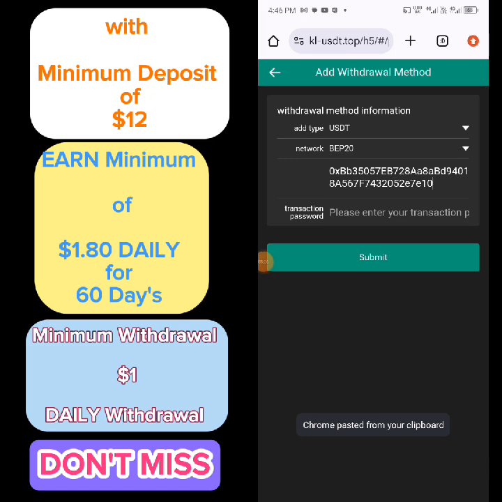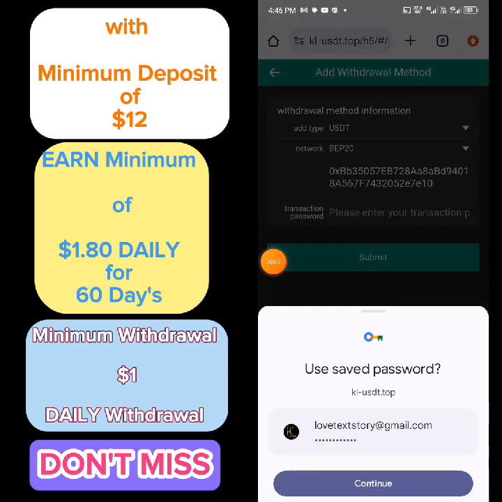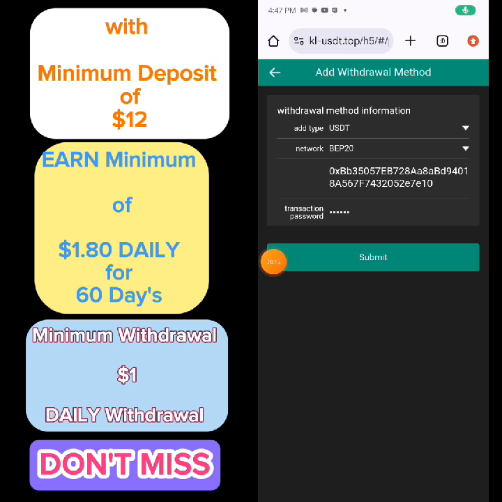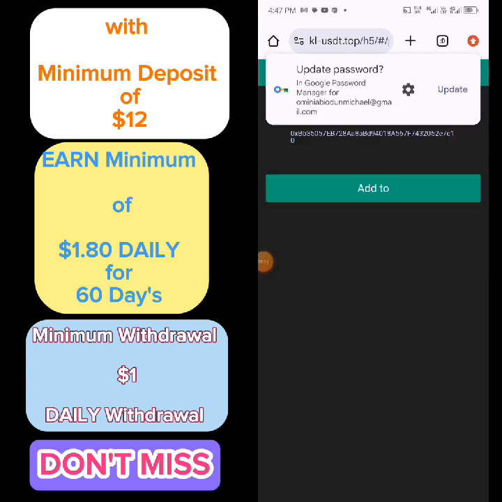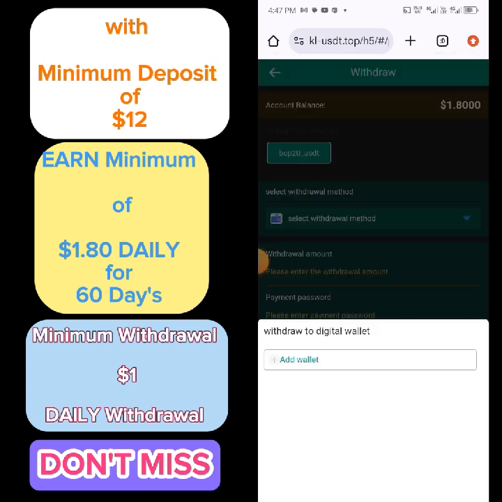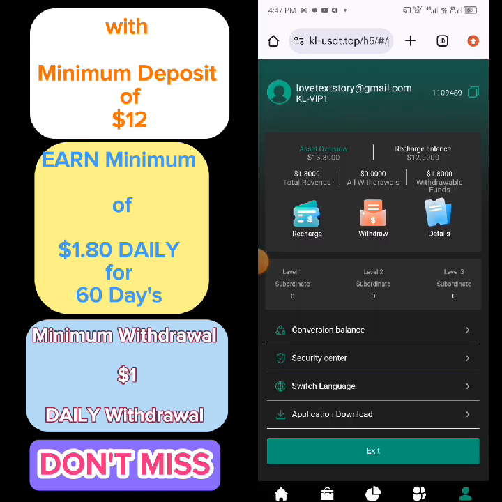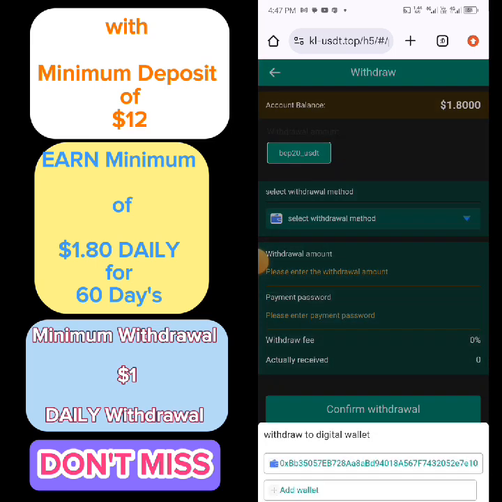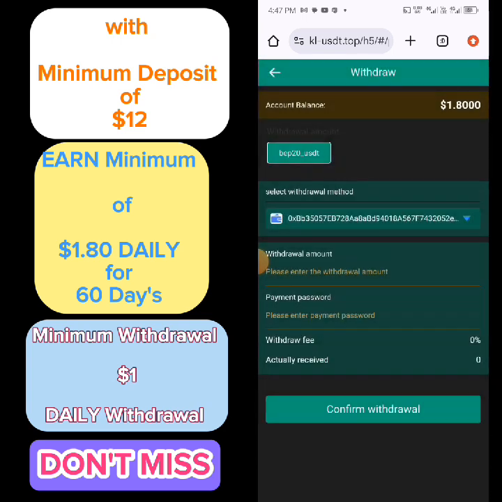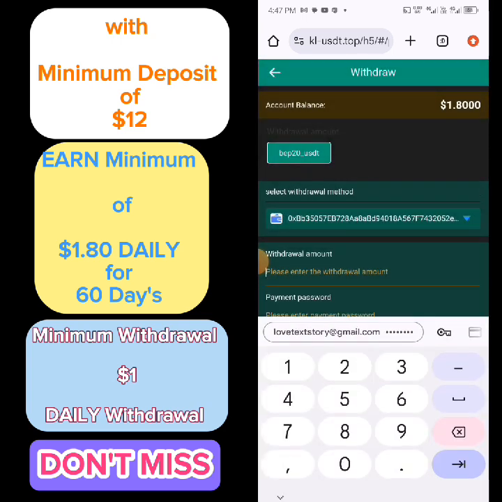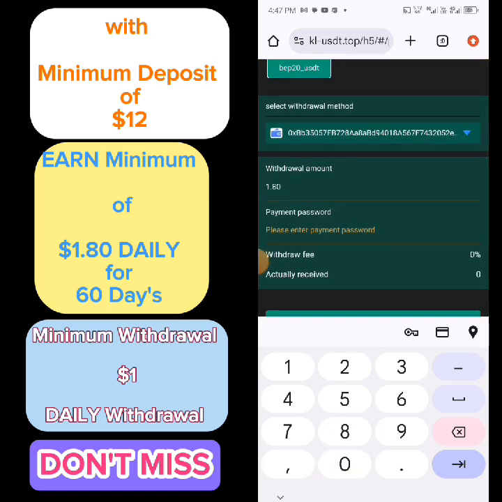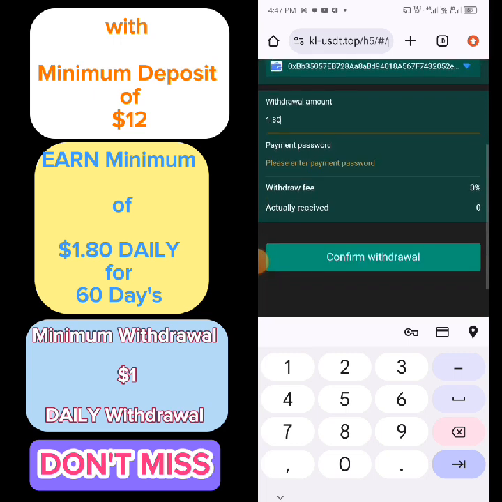Paste, then input your transaction password right in here. So you can see success. So right now I want to make my withdrawal into this wallet. So right now we click on withdraw again. Now select withdrawal method, then select the wallet you just bound, input the amount you want to withdraw, that is 1.80 USDT, that is dollars. Now input your payment password, that is your transaction password you created when you were creating your account. Now after that you're going to click on confirm withdrawal.